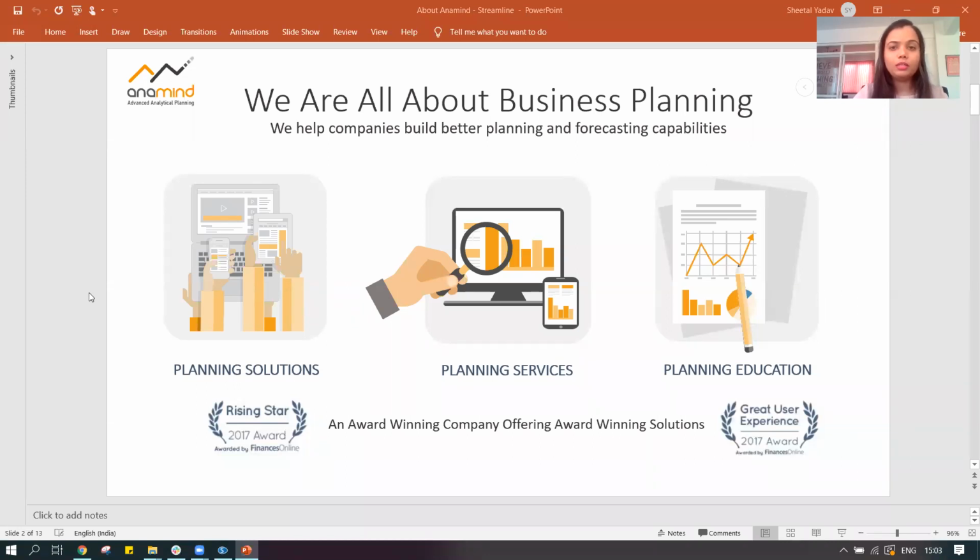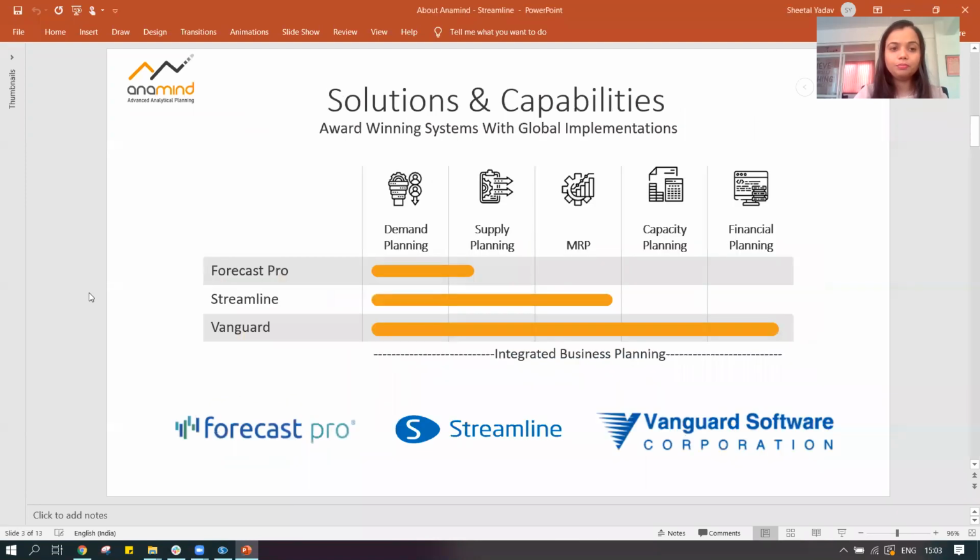In terms of planning solution, we have three different software available with us: Forecast Pro, Streamline, and Vanguard. All three of these software are very comprehensive for the features they are built for. Forecast Pro is an amazingly comprehensive system for demand planning. Streamline is very comprehensive in its supply planning, demand planning, and MRP planning capabilities. Vanguard is a complete end-to-end planning system for all the planning needs of the company.